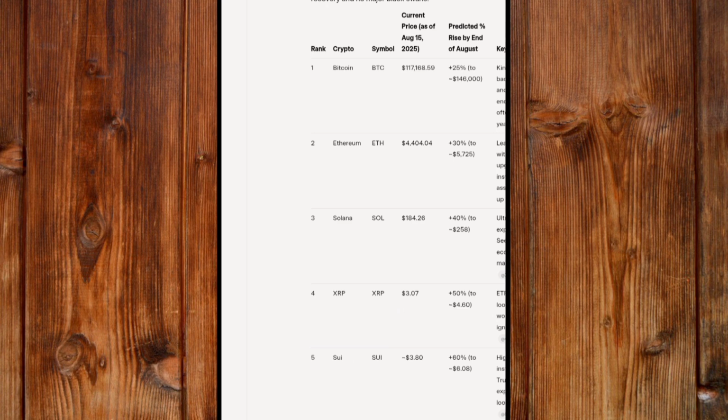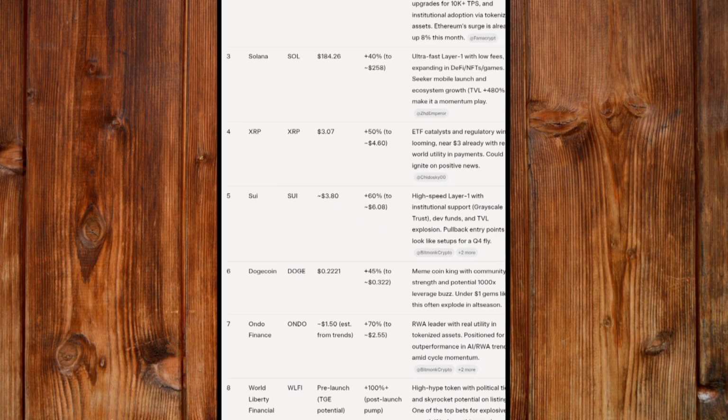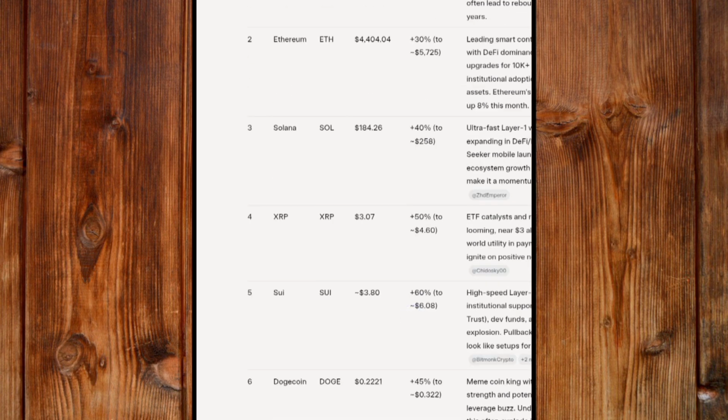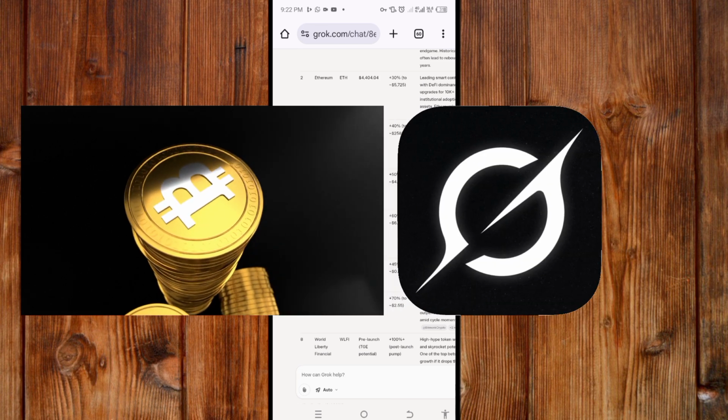Now here you can see the one for Ethereum. This is the table. You can see here is the predicted table. If you want to know if this is correct, what you do is just wait at the end of August to know if this hit accurately or it go up accurately based on the results you can see here. So this is how to predict rise of crypto using Grok AI.